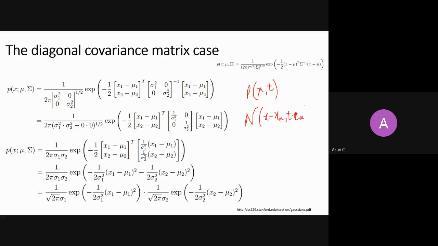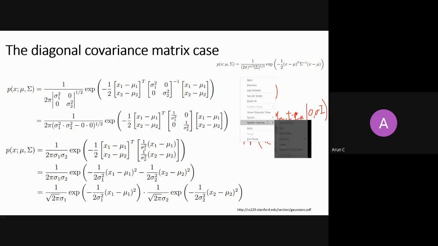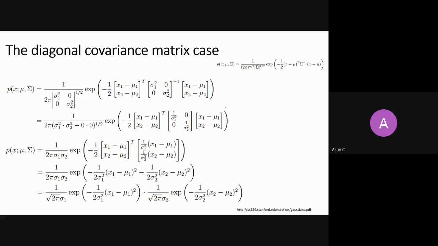Let's say the mean is 0 and the covariance matrix is sigma I. We factored that there, so we said it is N of x minus xn given 0 and sigma, multiplied by N of t minus tn given 0 and sigma. This is just an explanation because I want to use the same thing again, so I thought to add it here.